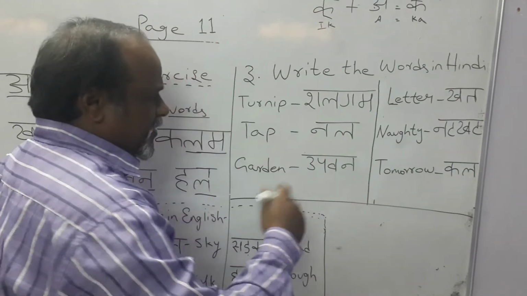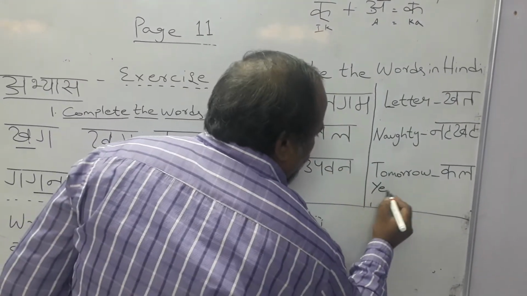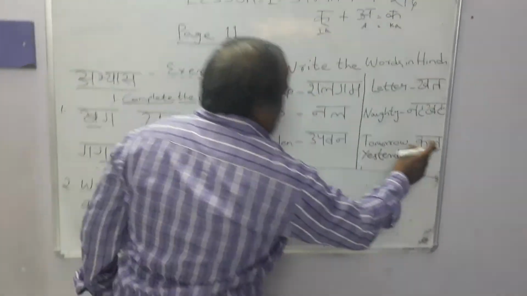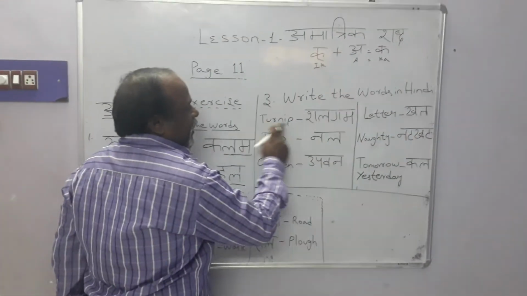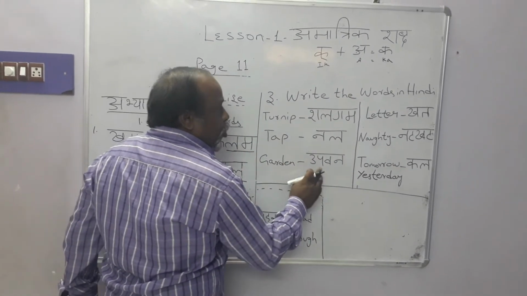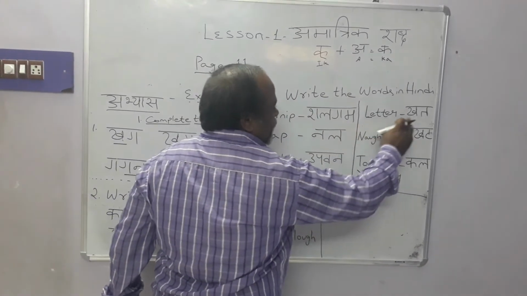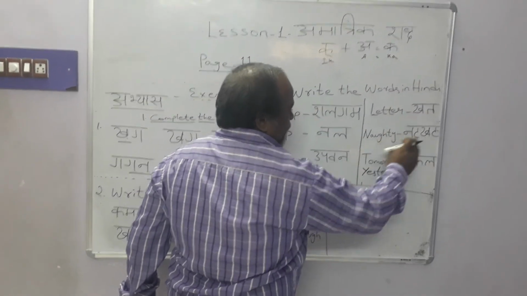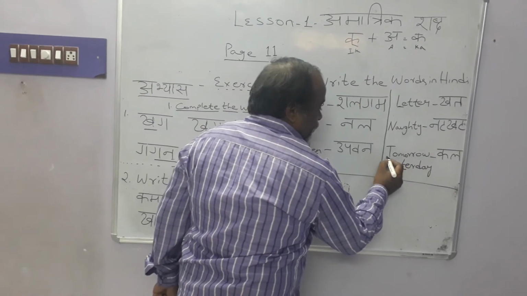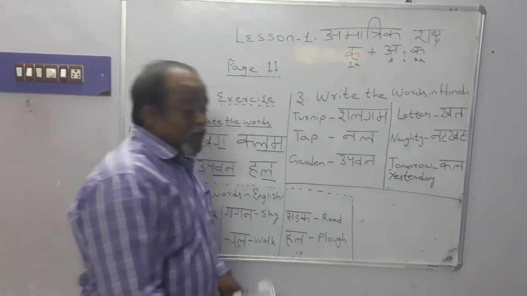Tomorrow or yesterday, both are called kal. Again, turnip, shalgam, tap, nal, garden, upavan, letter, khat, naughty, natkhat. Tomorrow or yesterday is called Kal.